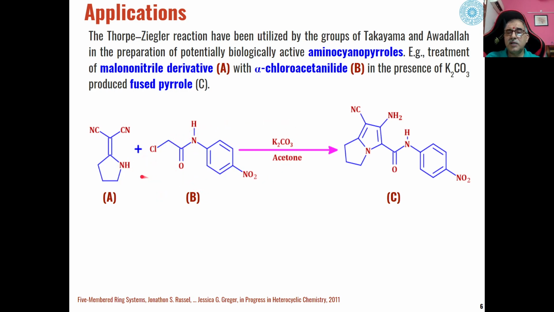And then this nitrogen will again react with this molecule formed as an intermediate, and cyclization will take place to give us enamines as the product in the presence of potassium carbonate as the base.